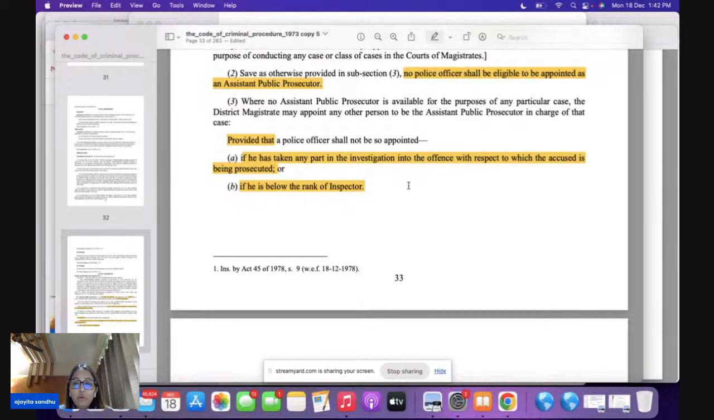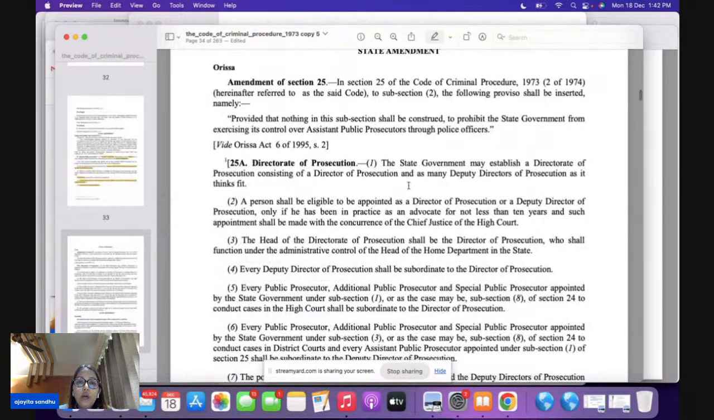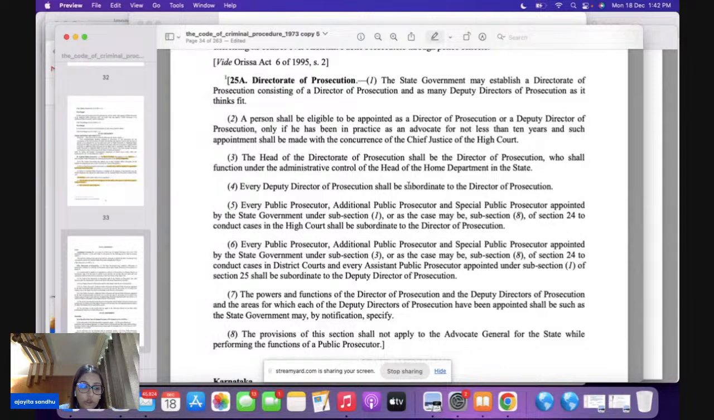Okay, now moving on, let's come to the Directorate of Prosecution. The question that is asked from this area is, which section deals with the Directorate of Prosecution? It is section 25A. And who is going to establish this Directorate of Prosecution? It is the state government. So under section 25A, what is important for all of you? The state government establishes it, and section 25A is the section that deals with it.